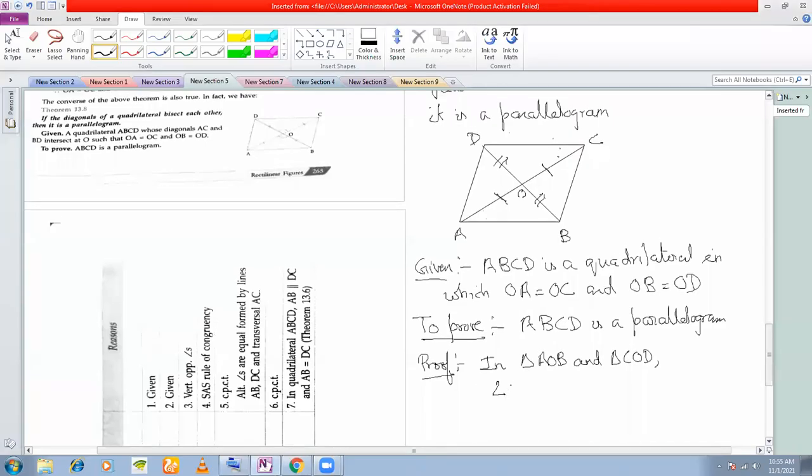First of all, angle AOB is equal to angle COD, so vertically opposite angles. Okay. And next is AO is equal to OC. This is given because the diagonals bisect each other. Also, you have OB is equal to OD. This is also given.